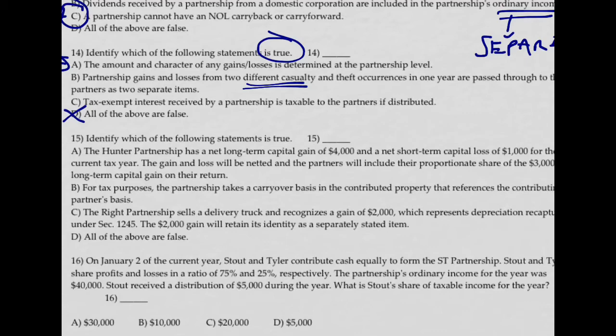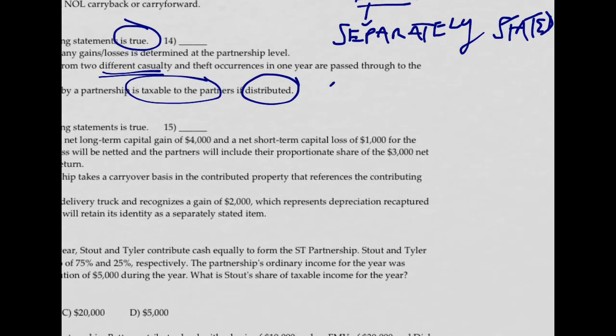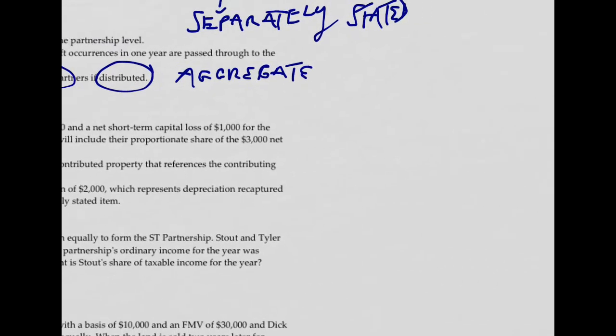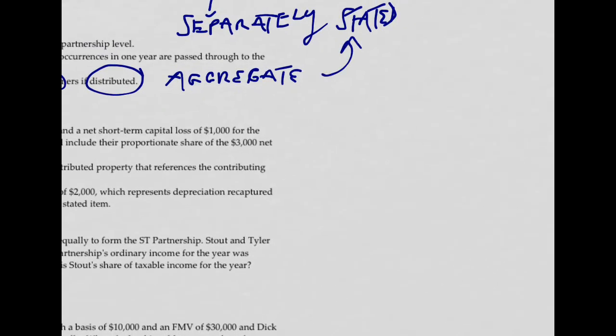C, tax-exempt interest by a partnership is taxable to the partners. Well, if distributed, distributions are not taxable. We know that, and that makes no sense. The entity approach is not what happens here. It's the aggregate approach. If it's non-taxable in the hands of the partnership, it's separately stated, and the flavor, the tax-exempt character, flows through, and so it'll be non-taxed at the partner level as well.